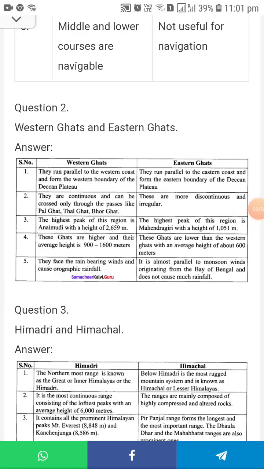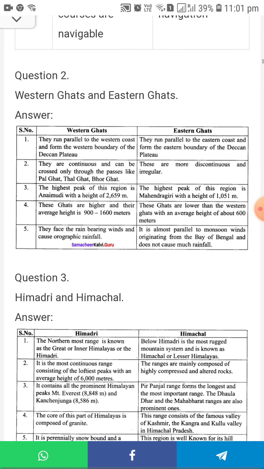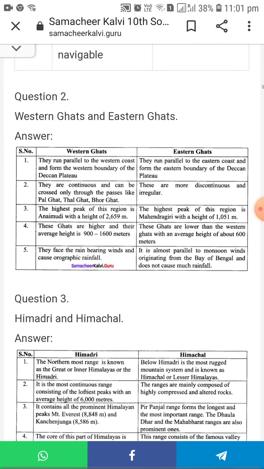Yesterday we learned about reasons, 6 reasons and 1 distinguish between. I hope you all studied this. Today we are going to learn about the second distinguish between and the third one, and answer in brief. The first one: Western Ghats and Eastern Ghats. What are the Western Ghats and Eastern Ghats?